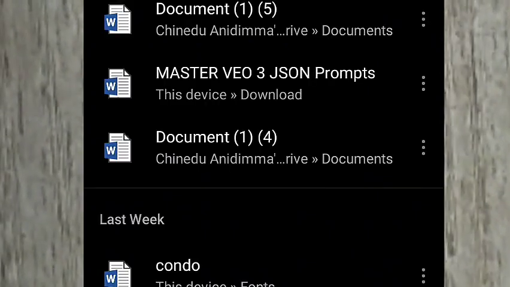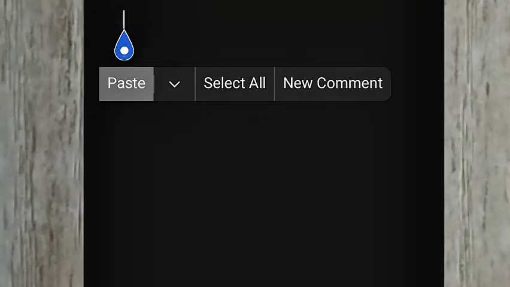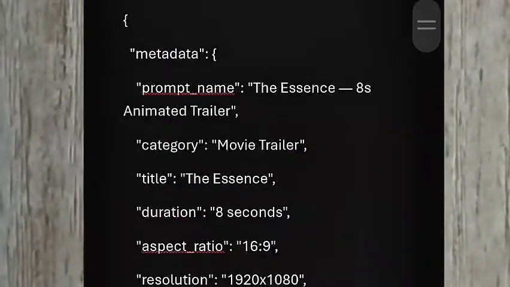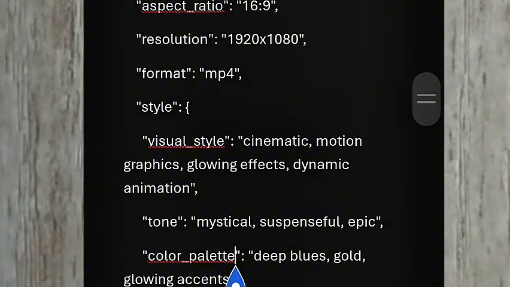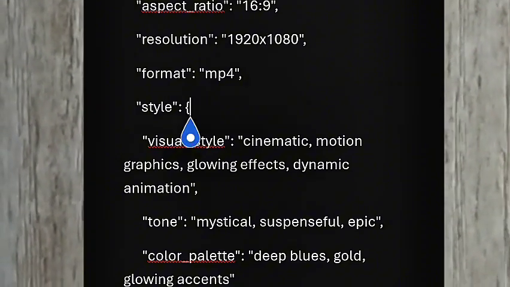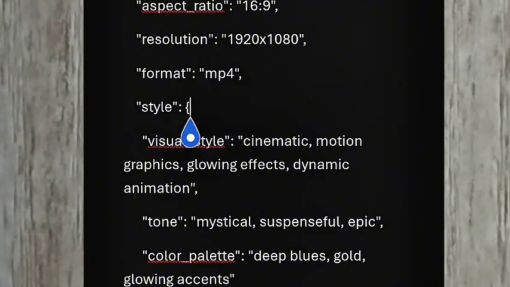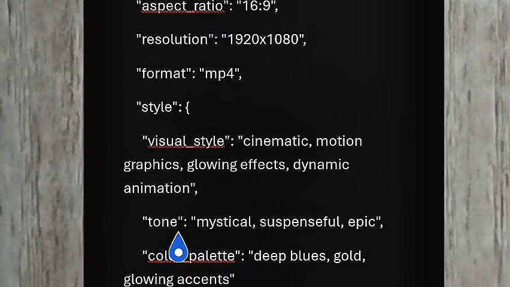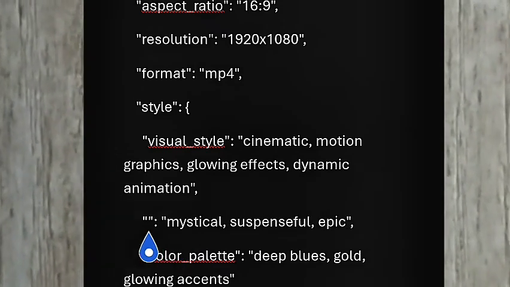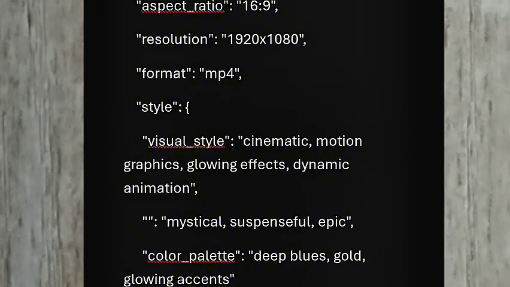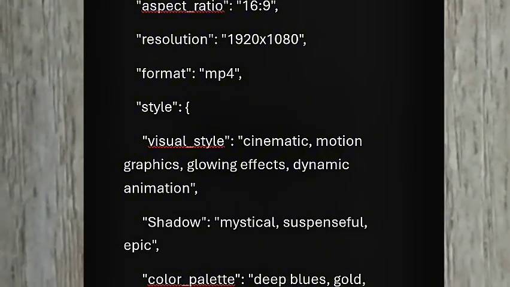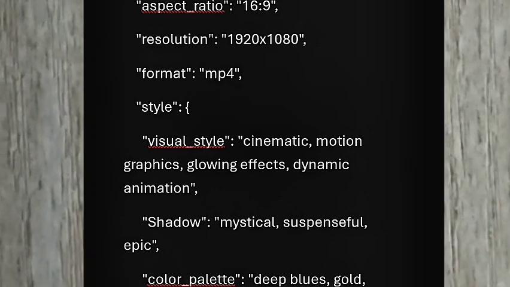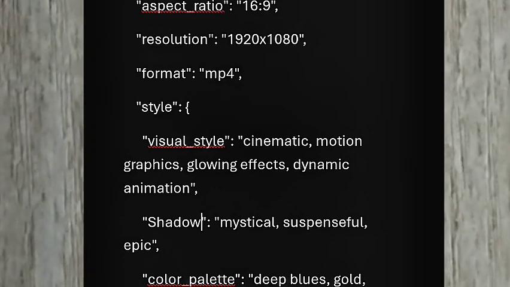Once it opens, you can open a new document like this. Then paste this. You can maybe edit one or two things you want to add. Maybe anything you want to add here, you add it. But as you are editing it, make sure you don't touch the code. Edit the content. Like if I want to edit this tone, I'll write shadow. You can see that I did not touch the code. I did not touch the quotation marks. I only edited the content while leaving it like this.